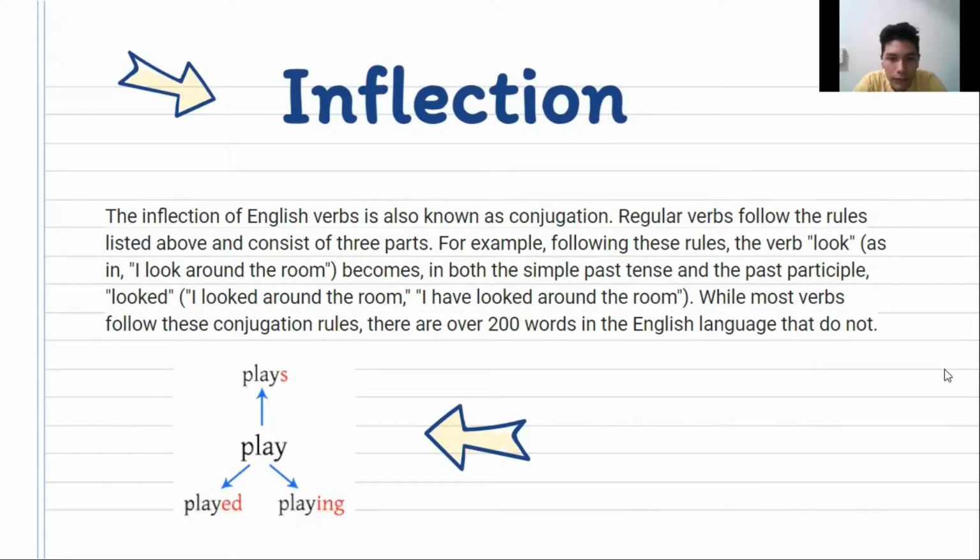For example, following these rules, the verb look becomes looked in both the simple past tense and the past participle. While most verbs follow these conjugation rules, there are over 200 words in the English language that do not. For example: deal, drive, eat, feel, find, forget, go, begin, have, etc.